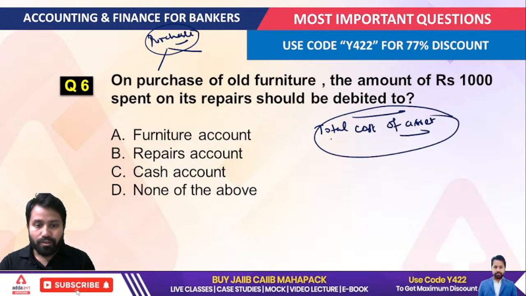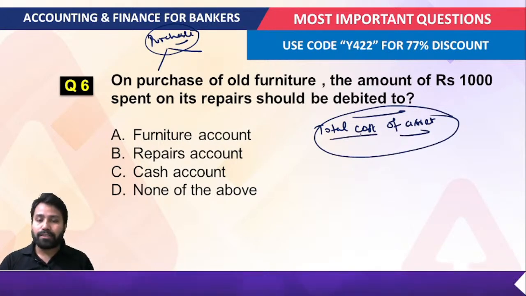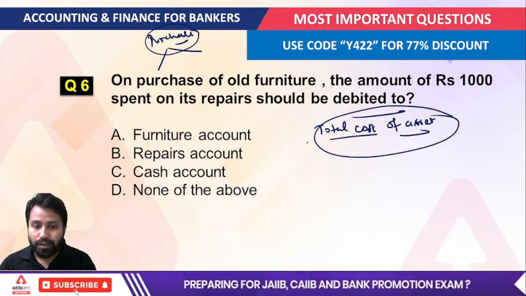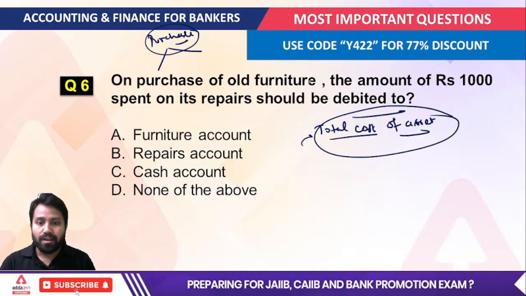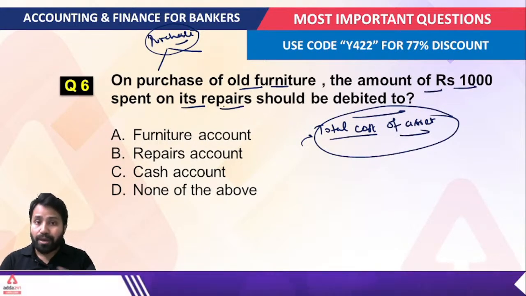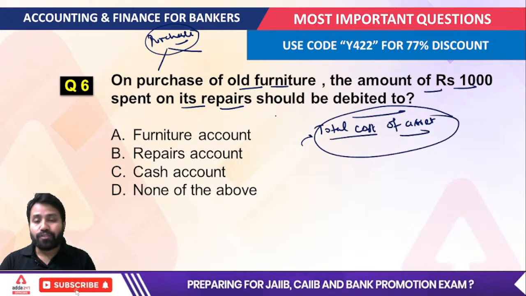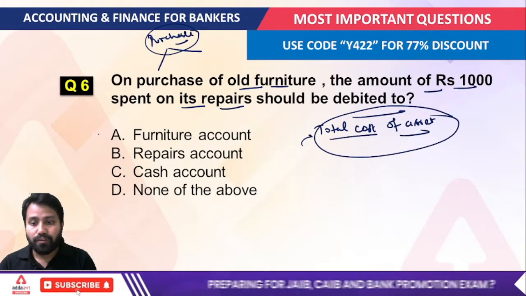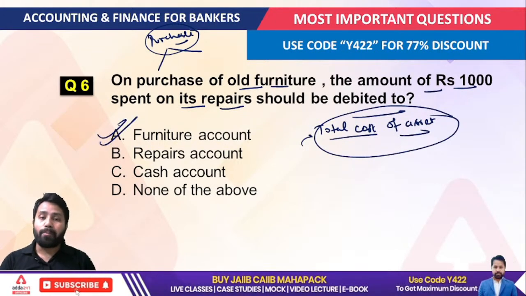Whatever expenses are incurred until installation are all included in the total cost of the asset. So on purchase of old furniture, the 1,000 rupees spent on its repairs is debited to which account? Your answer should be the furniture account, not the repair account.